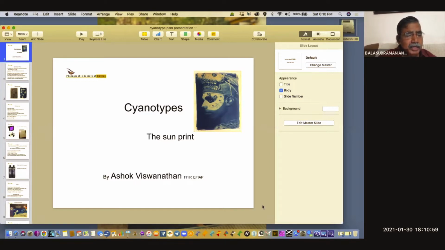He is now exploring alternative techniques from the mid 1800s, such as cyanotypes, bromoil, gum bichromate, gum oil, etc., using large format internegatives. It looks like some chemistry class to me. And he enjoys shooting travel, portraits, seascapes, landscapes, pictorial, and fine art. He is a member of the Photographic Society of Madras, Photographic Society of India, Federation of Indian Photography, and the Royal Photographic Society. He gained FFIP in 2017, followed by EFIAP in 2019. His work has been published in various photographic magazines.